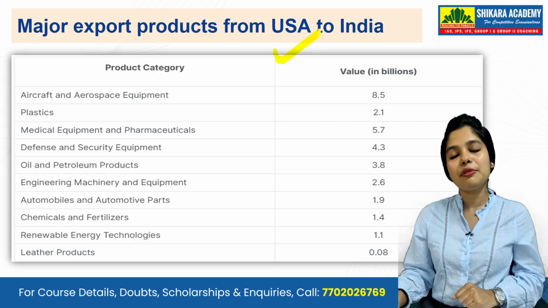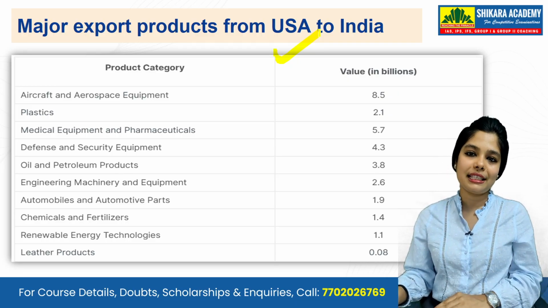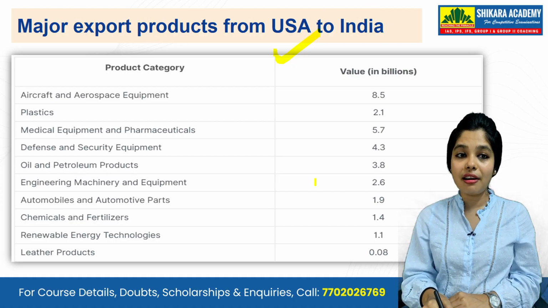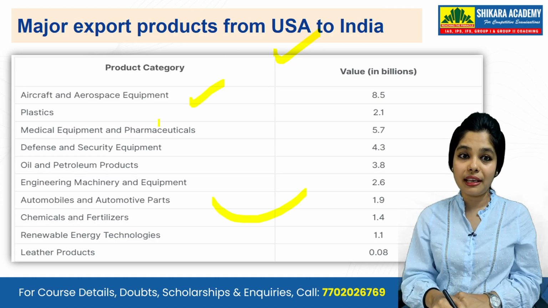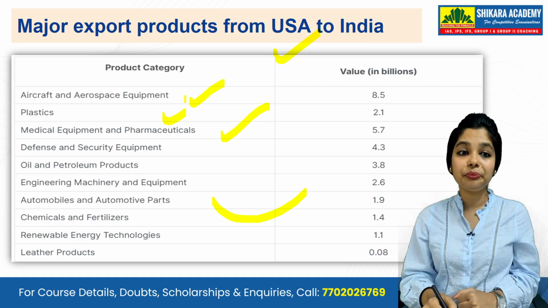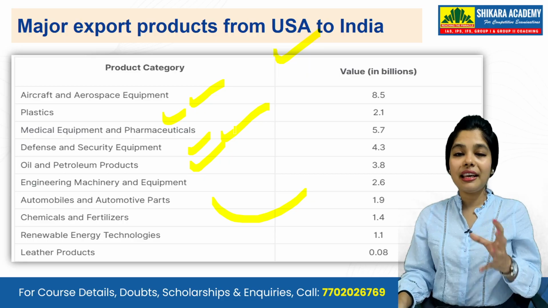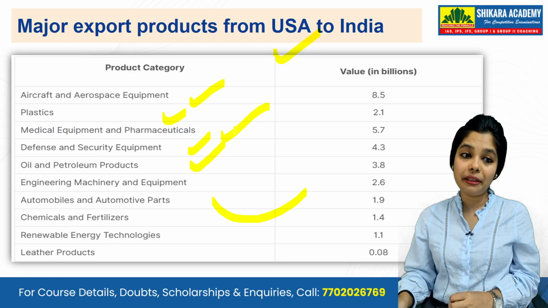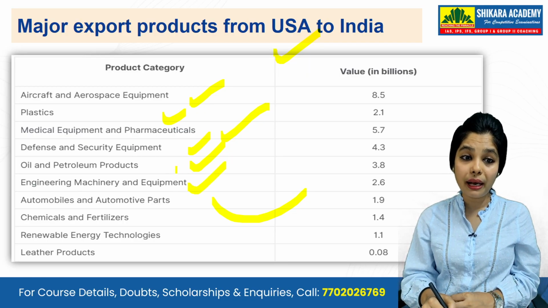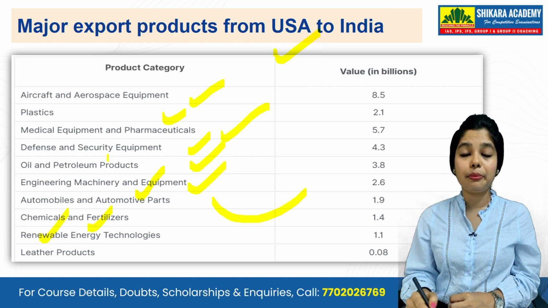So what are we importing from the US? Let's discuss. We have aircraft and aero equipment, plastics, medical equipment and pharma, defense and security, oil and petroleum products, engineering machinery, automobile parts, chemical fertilizers, renewable energy, and leather products.